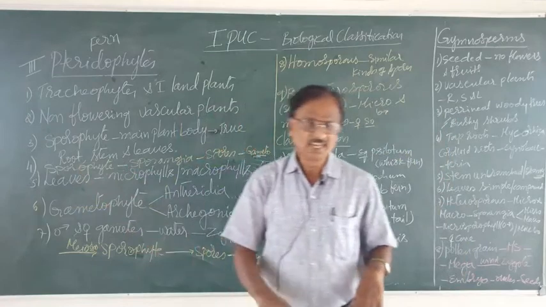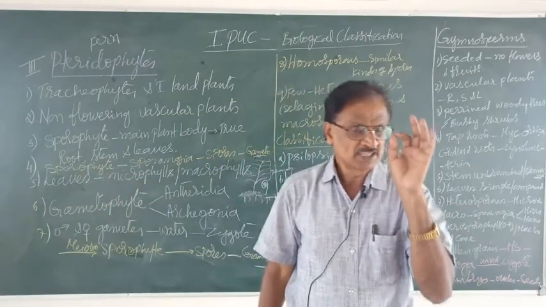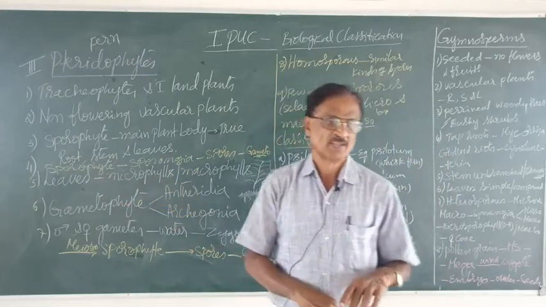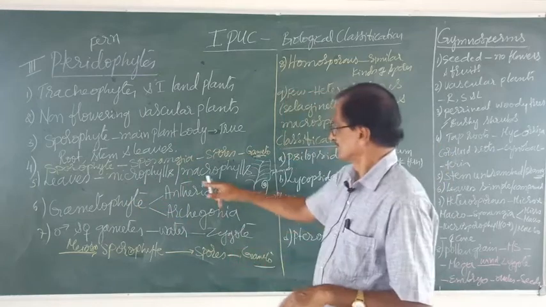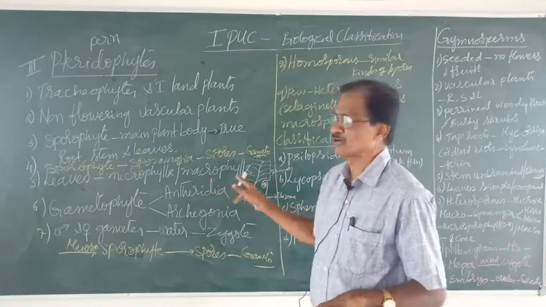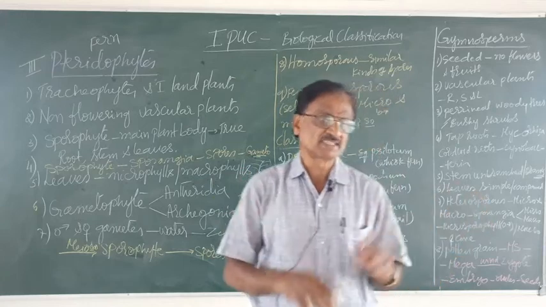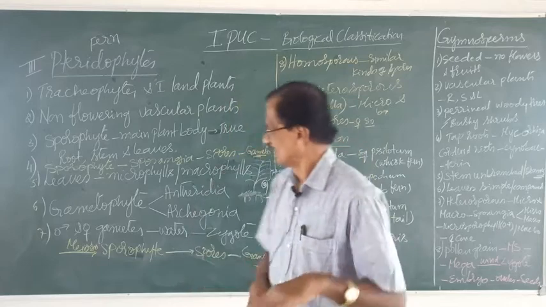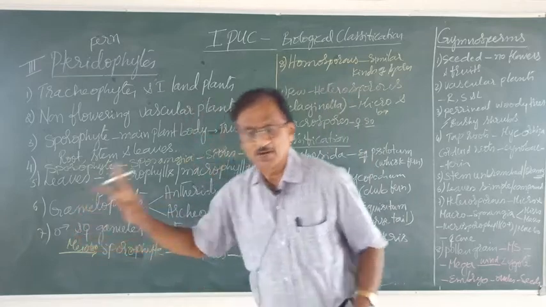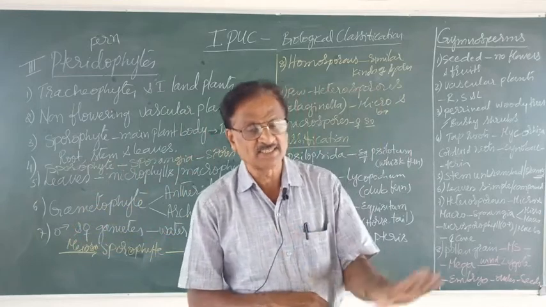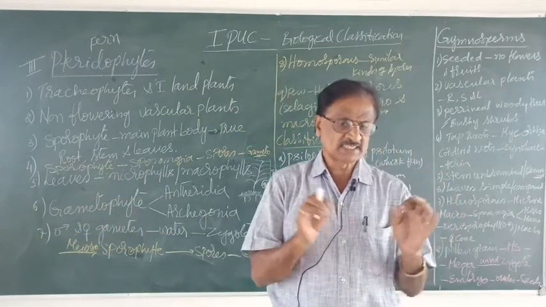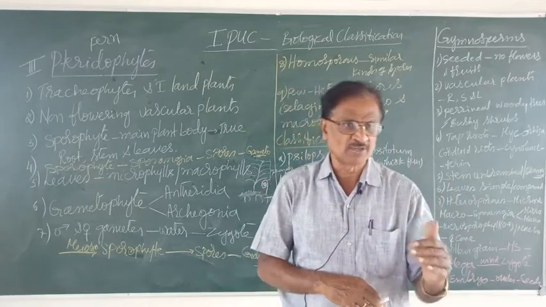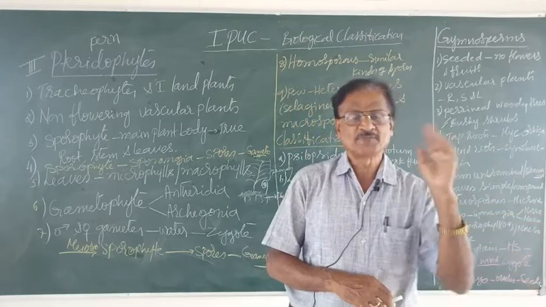If the leaves are very small, then they are called microphylls, or if larger, they are called macrophylls. In total, we can say leaves may be smaller or larger. Then, the gametophytic body consists of the sex organs, like the male sex organ called antheridia and the female sex organ called archegonia, as in bryophytes.